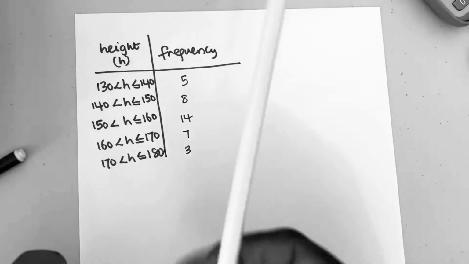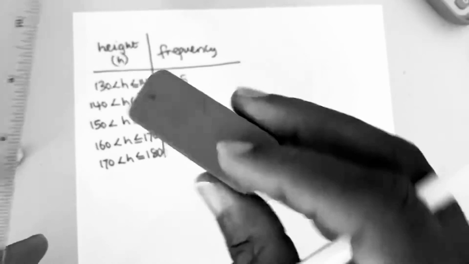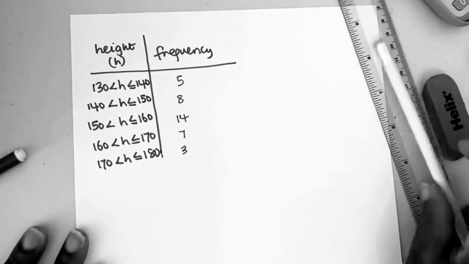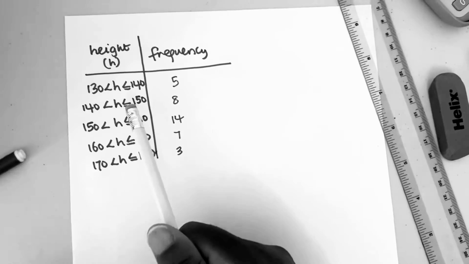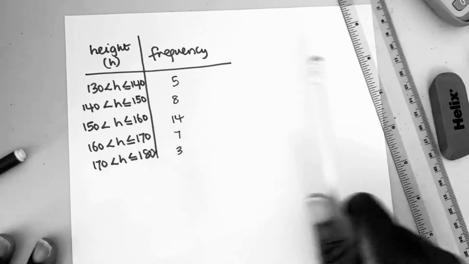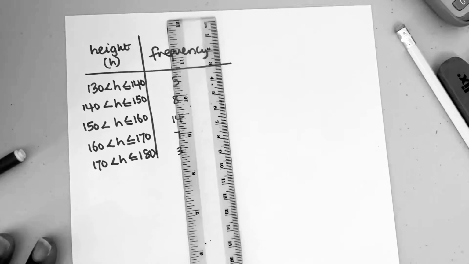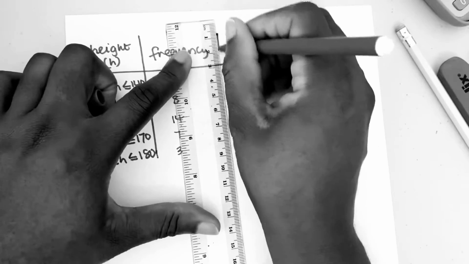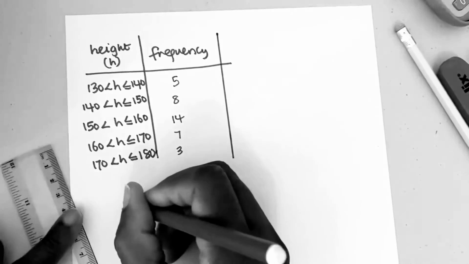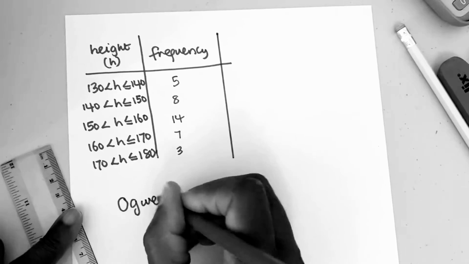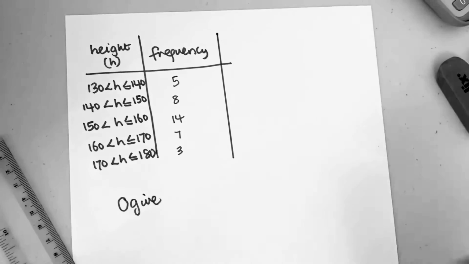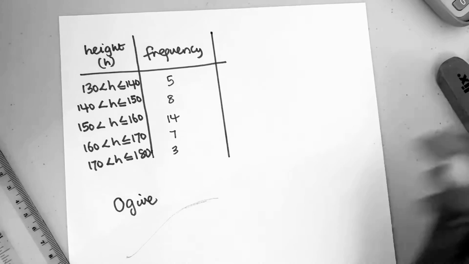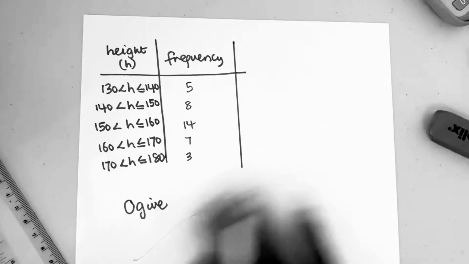Be sure to have your pencil, sharpened pencil, a rubber, and a ruler handy to be able to complete this activity with me. So you might be given a basic frequency table like this one in the exams, and you might be asked to represent this data on a cumulative frequency diagram. The other word that I was trying to call for you is ogive. That's another name for that diagram, for that shape that it makes, starting from 0, going all the way up, and then finishing off at the top there like that.